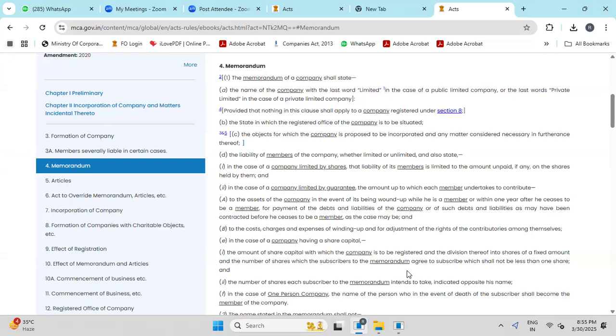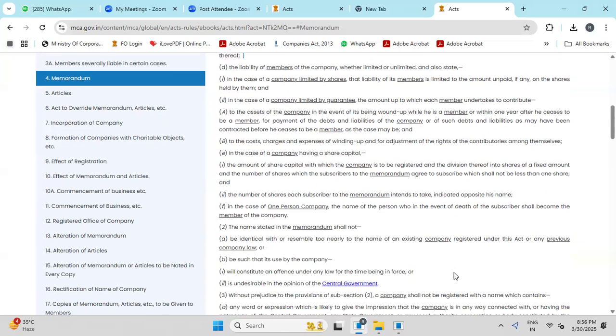The number of shares each subscriber to the memorandum intends to take is indicated opposite his name. In the memorandum of association, it is clearly written the shareholder name, the subscriber name, and how many shares he is subscribing, at what price he is subscribing, what is the face value. It is clearly mentioned. Opposite his name, the number of shares will also be mentioned in the memorandum. In case of a 1-person company, the name of the person who, in the event of death of the subscriber, shall become the member of the company. So he has to nominate if it is a 1-person company.